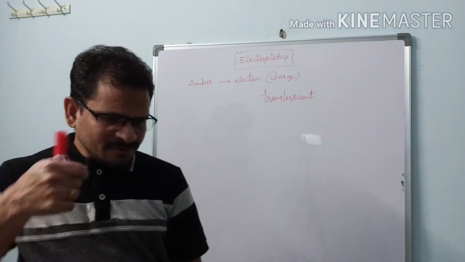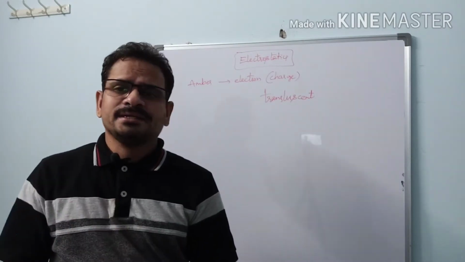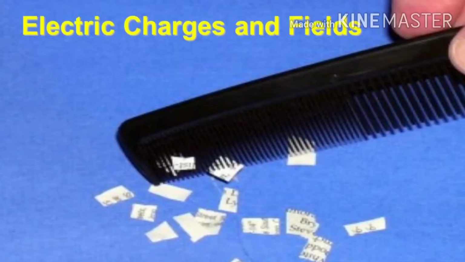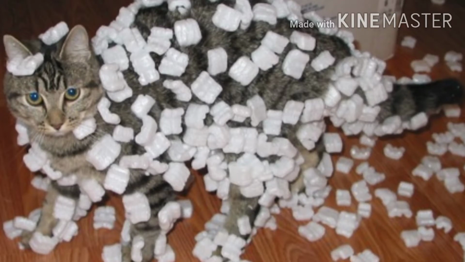Let us see. Even we can notice this when we take a head bath and afterwards comb our hair with a plastic comb. If we keep the comb near pieces of paper, you can notice the pieces of paper clinging to the surface of the comb. That is, the comb attracts the pieces of paper. See the cat here. The fur of the cat has charged and it attracts the thermocol pieces. See how funny the picture is. It has got attracted.